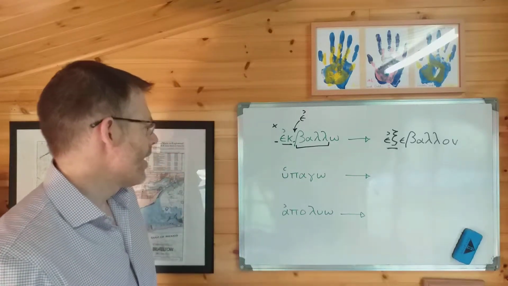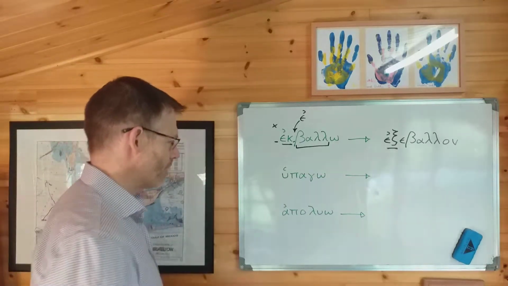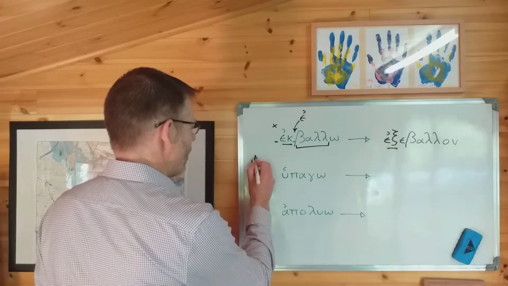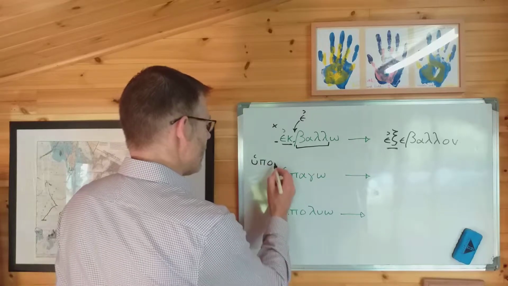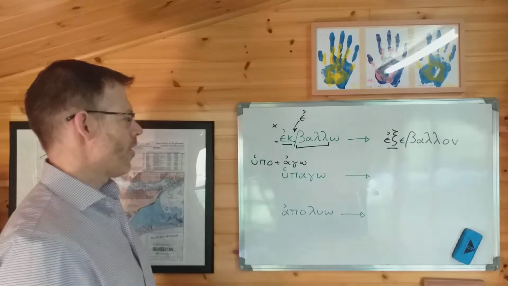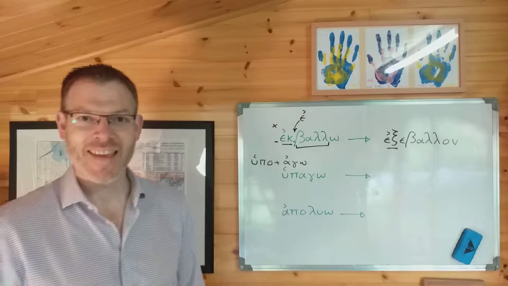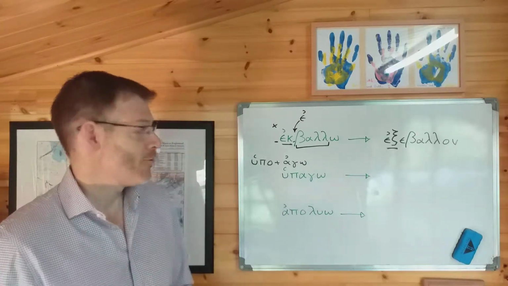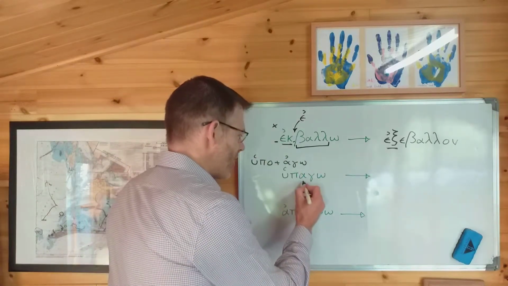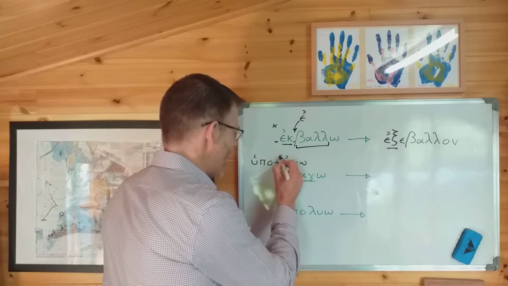So let's try it with the next verb, hupago, I set free, or something of that sort. Well, what's going on here? We've actually got the preposition hupo added to the verb ago. Hupago: hupo, ago. So where are we going to attach the epsilon augment here? The epsilon augment goes on the beginning of the stem, which is ag, and so that's going to attach in here.